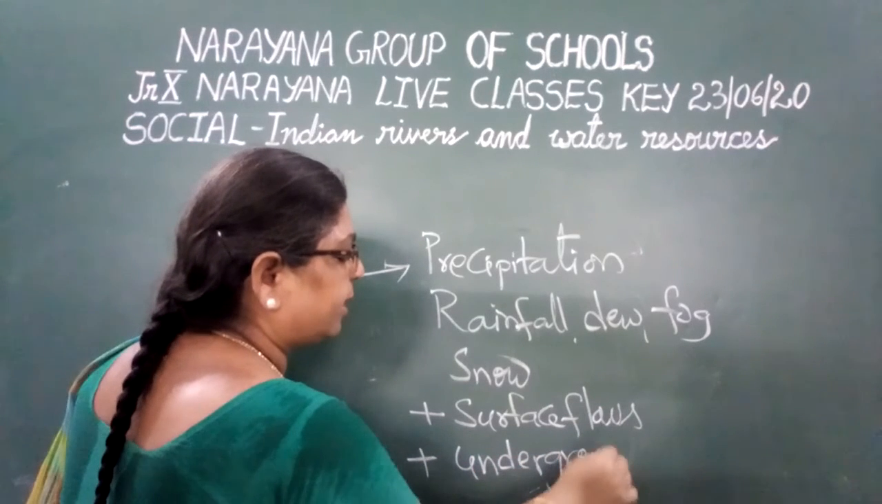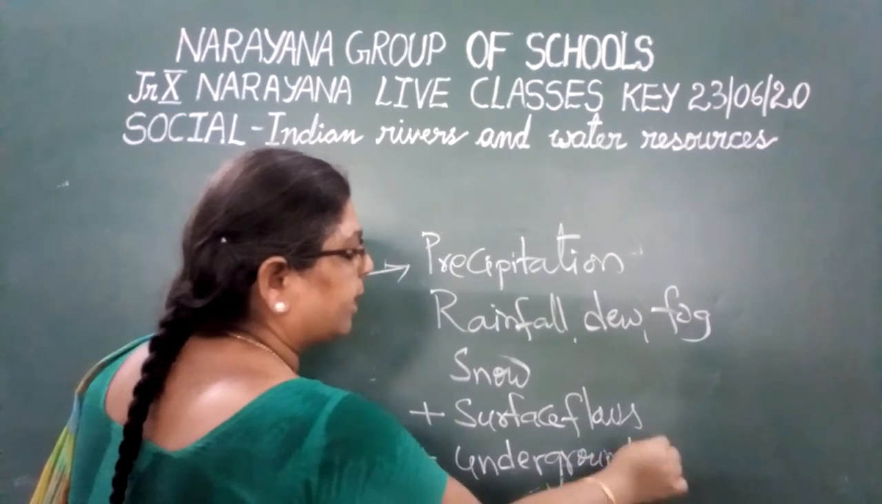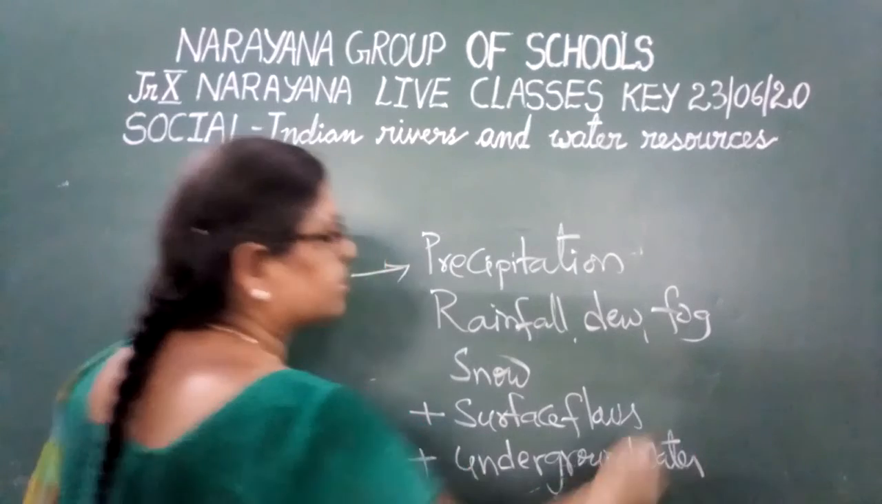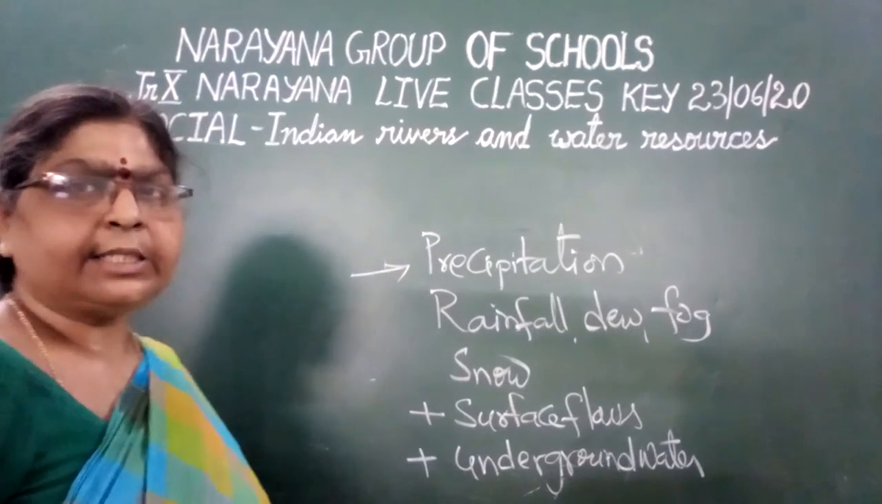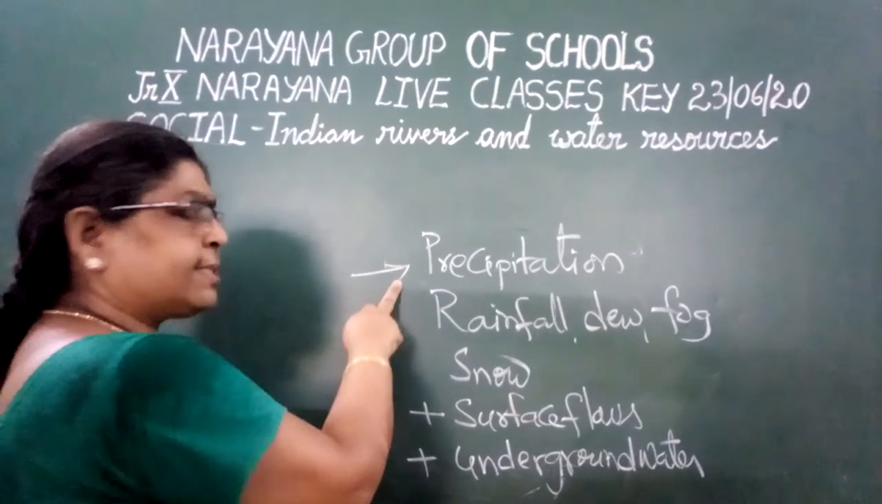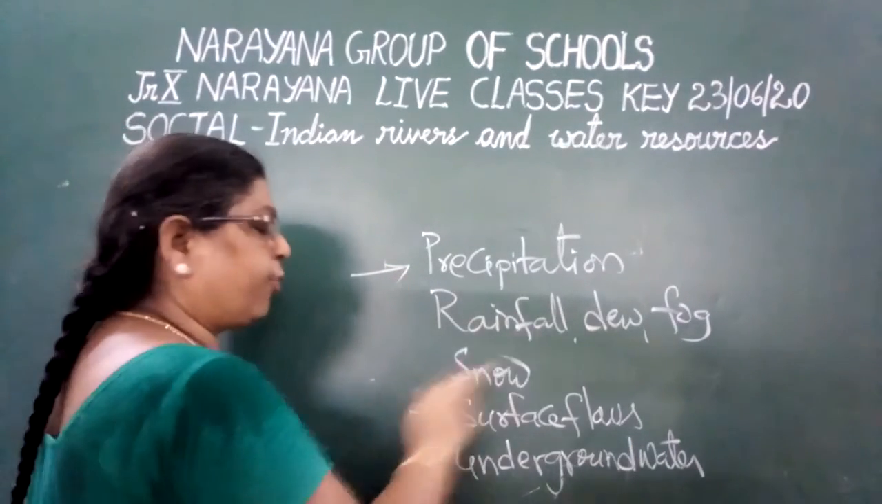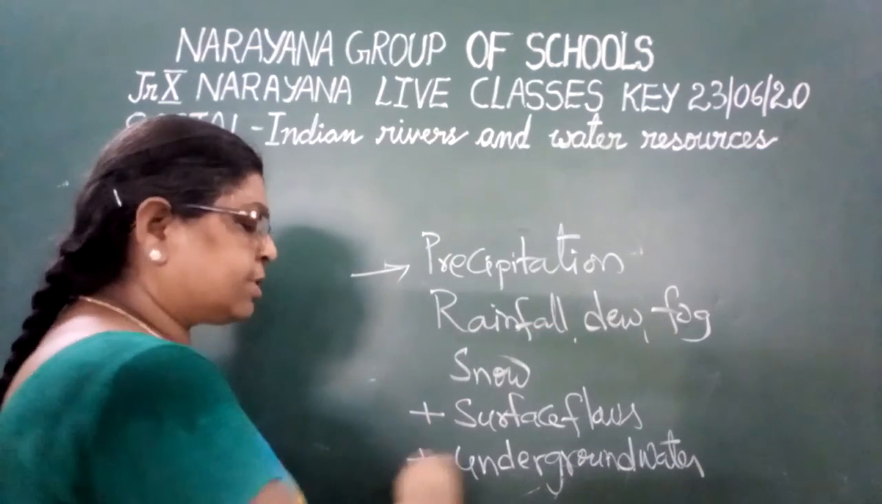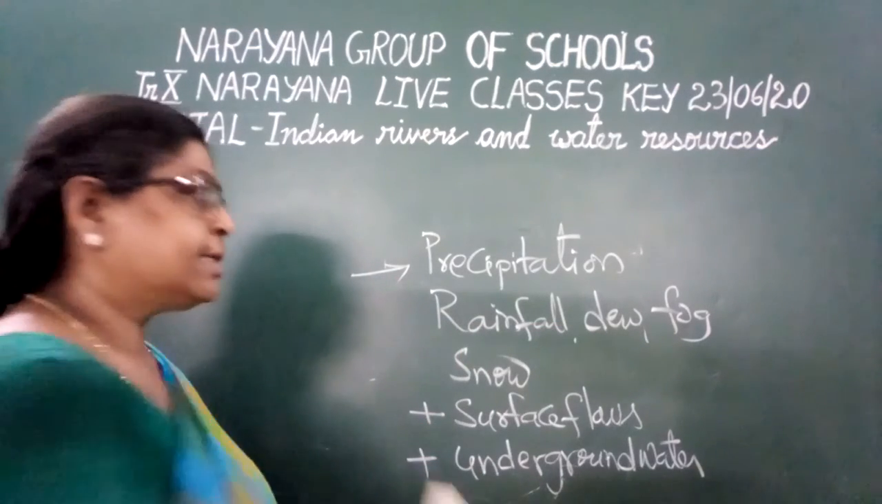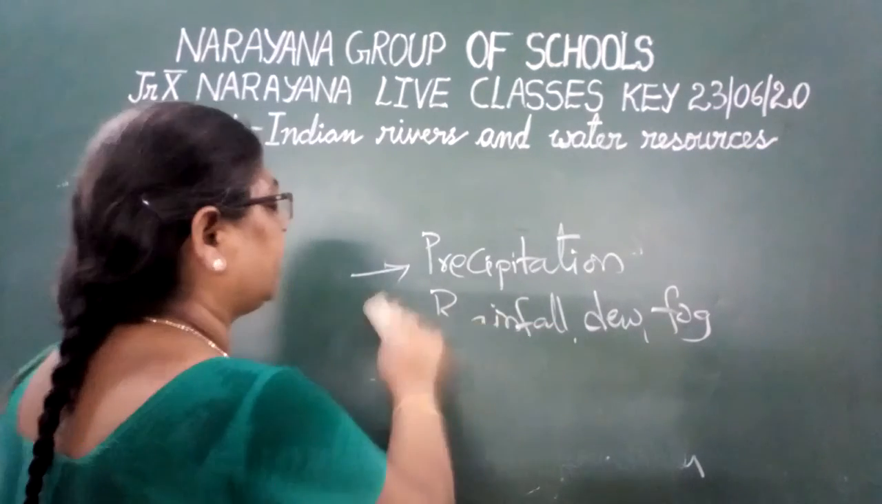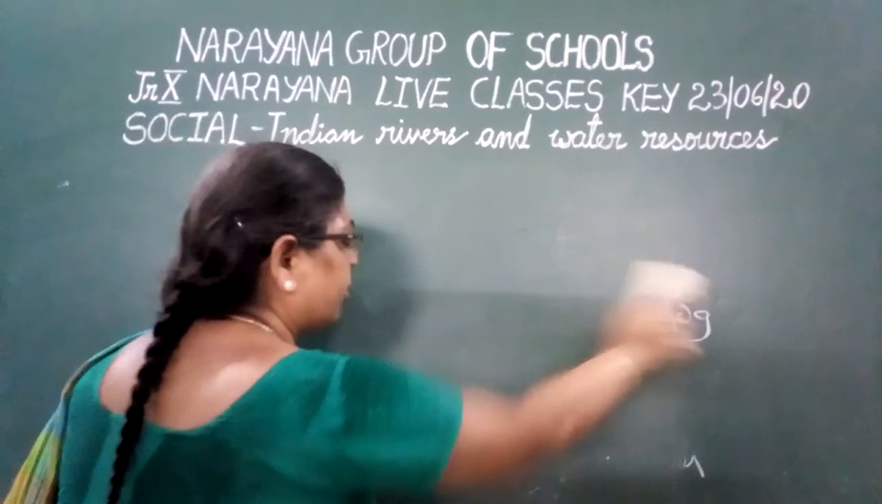These are the different inflows of a particular area. Right, children? So I repeat once again: precipitation in the form of rainfall, dew, fog, snow, and surface flows and the underground water. All these are the different inflow sources.